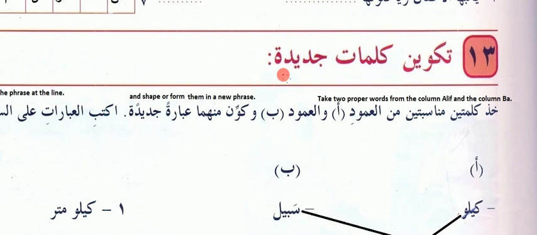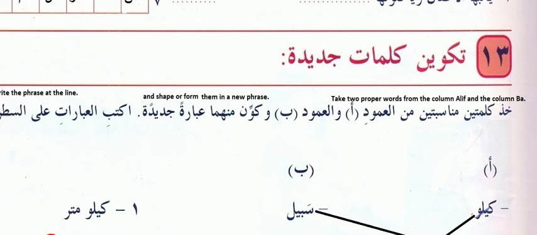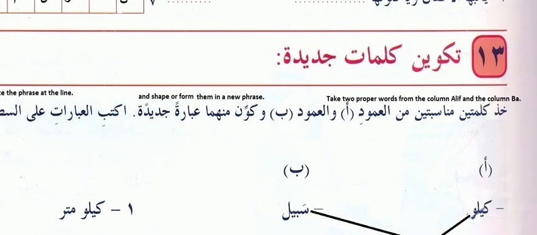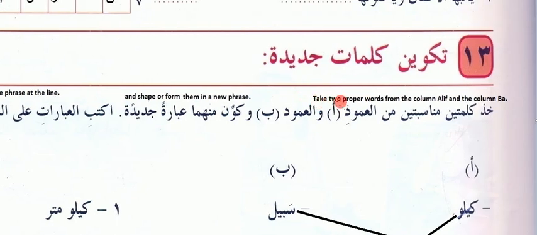Takween al-kalimat al-jadida, complete the new words. Khuz kalimatain munasibatain min al-amud alif wal amud ba, wa kawwin minha ibaratan jadida. Iktub al-ibarat ala al-satr. So it will come here, meaning take two proper words from the column alif and the column ba and form them into a new phrase.